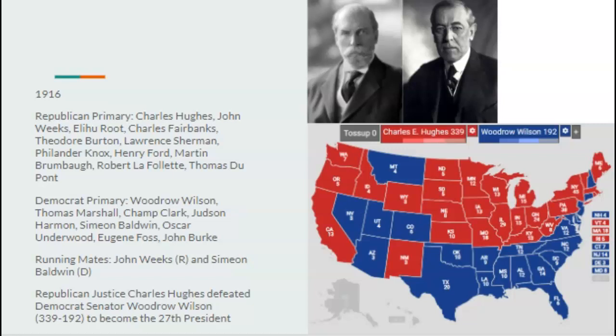Wilson wouldn't be able to turn out Democrats, and Hughes would most likely defeat Wilson 339 to 192 to become the 27th president. And during Hughes' term, we'd probably see a lot of good benefits for the economy. We'd probably see such as tax cuts, probably a bunch of legislation to initiate free markets during his first term. It'd be a term mostly focused on the economy, maybe the military here and there, boost that a little bit.